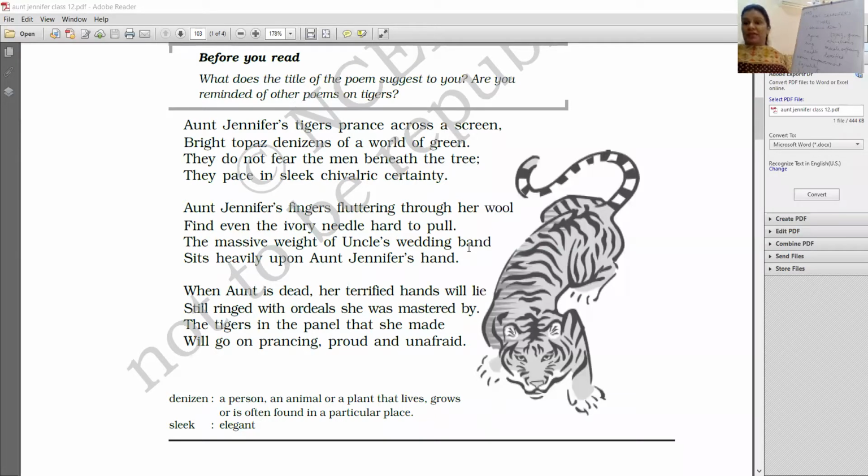And it is very, very surprising that in spite of all the burdens, the restrictions, the pain that she has undergone, she gathers courage to make these tigers. As one of you has said, it is maybe her rebellious desire. Definitely it is there. She wants to be like the tiger. She wants man to be afraid of her. And where did she gather the courage from? That is the amazing thing. So that means deep inside her, there is a lot of courage, a lot of strength. But who has taken that strength away?